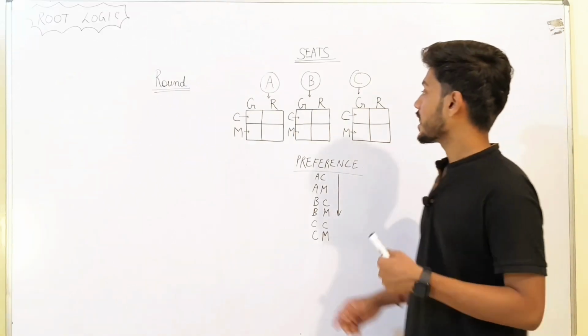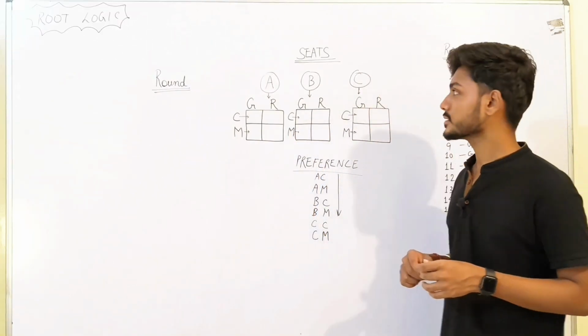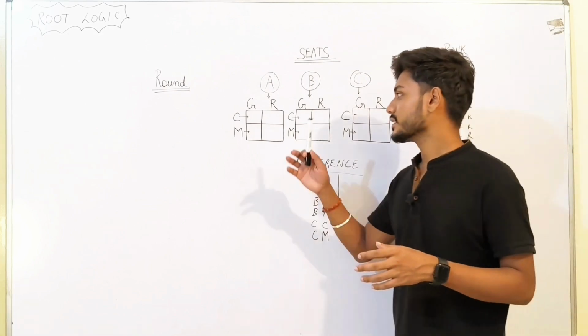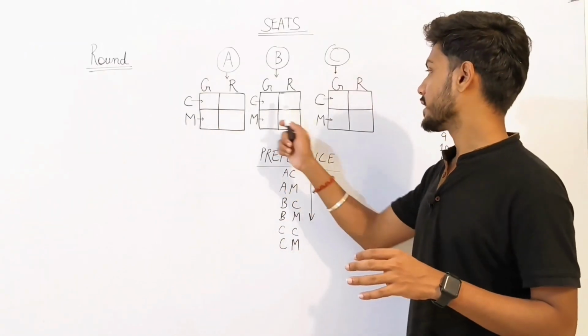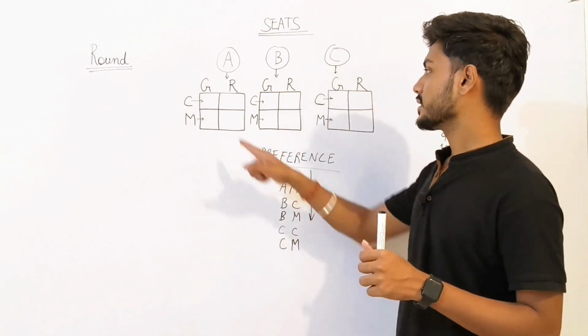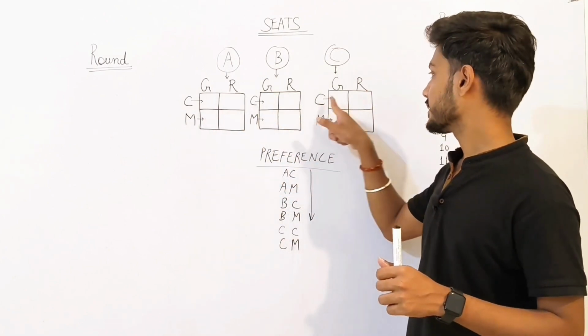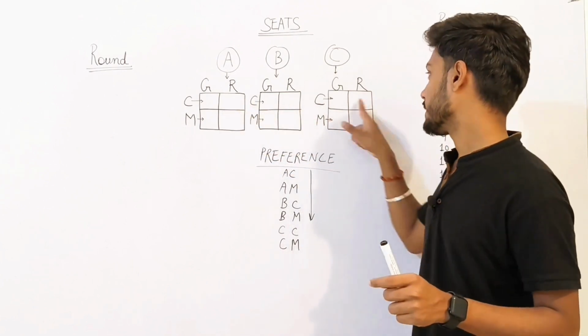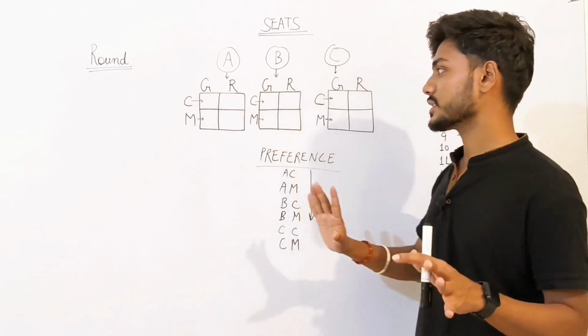Now tell me, how many total seats are there? In the entire counseling process, there are only 1, 2, 3, 4, 5, 6, 7, 8, 9, 10, 11, 12 seats, right? Out of which 1, 2, 3, 4, 5, 6 are general seats, and 1, 2, 3, 4, 5, 6 are reserved seats. You are seeing it.